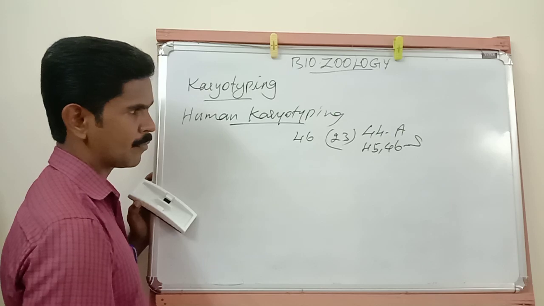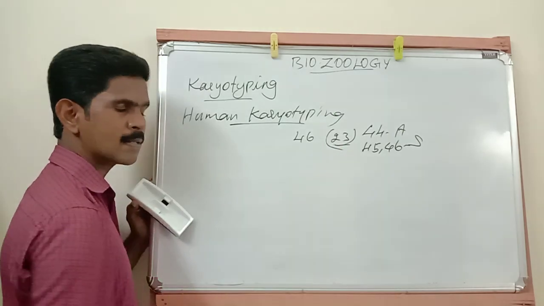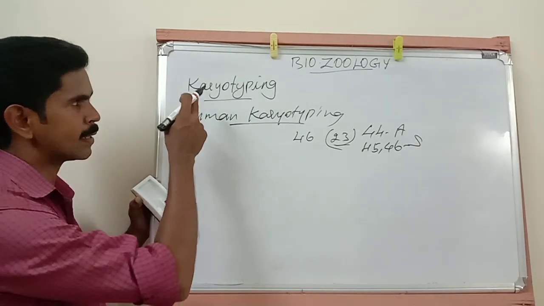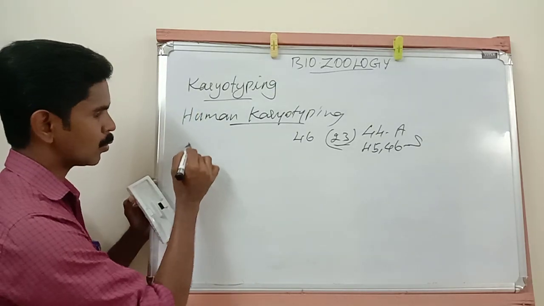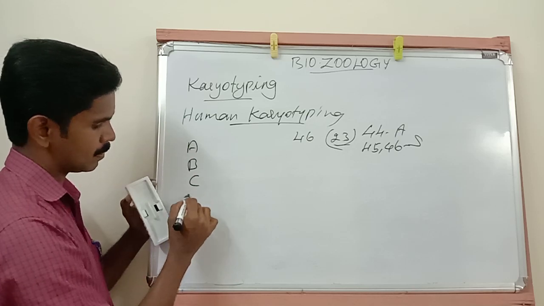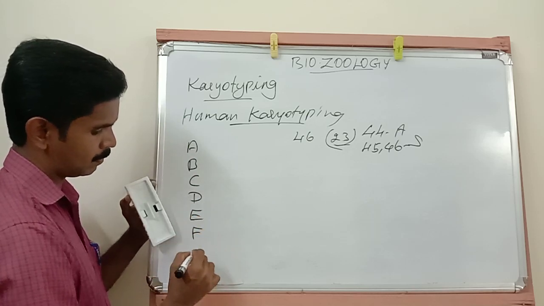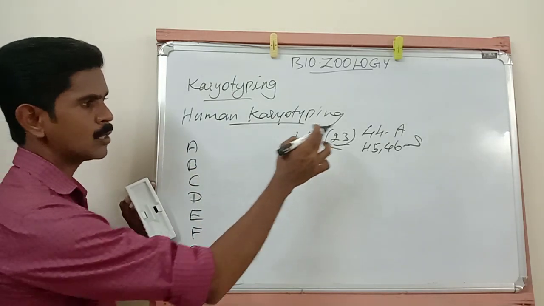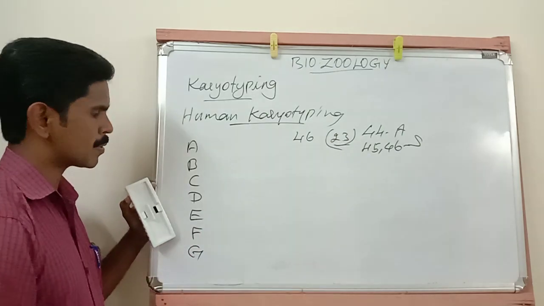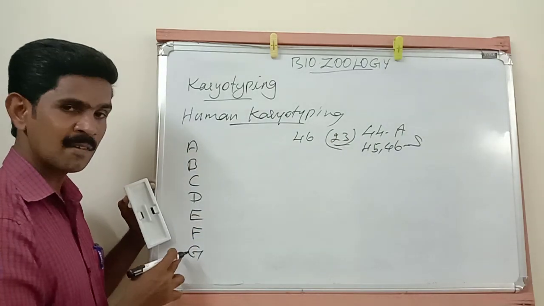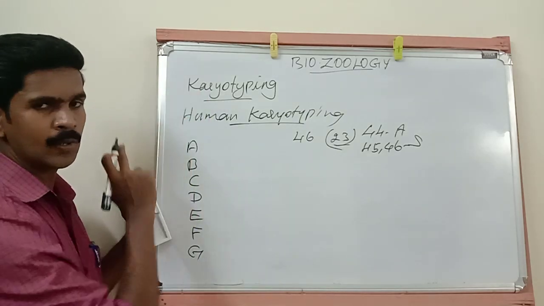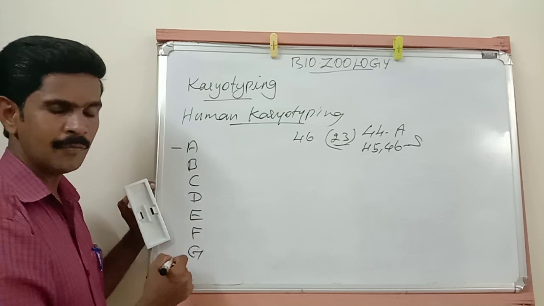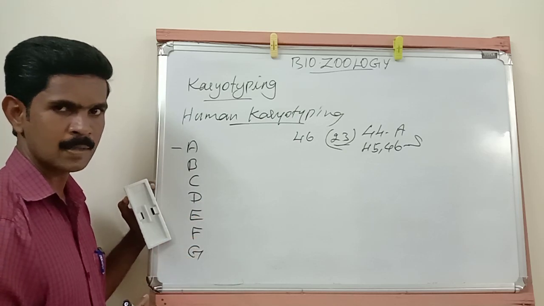Understand? Listen very carefully. All these 23 pairs of chromosomes are arranged in 7 groups by using the karyotyping technique. The first group is called Group A, Group B, Group C, Group D, Group E, Group F, and Group G.